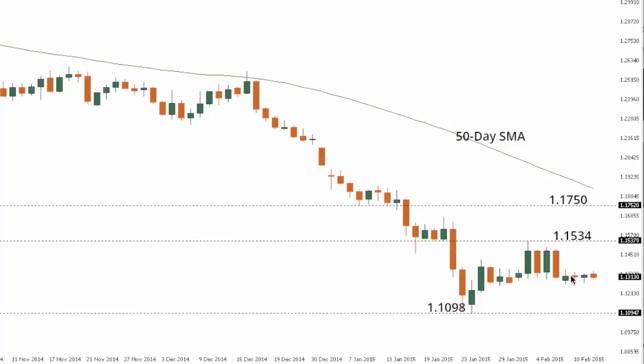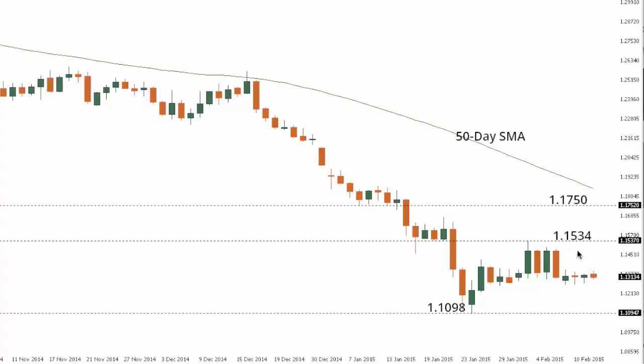So the euro continues with its tight consolidation over the past several sessions. The market clearly is locked within a well-defined downtrend, capped below the 50-day moving average, and deeper setbacks are favored to retest the recent 1.0098 11-year low from the 23rd of January. A break below that low would expose the 1.00 psychological barrier further down.